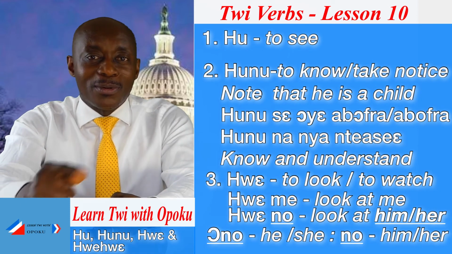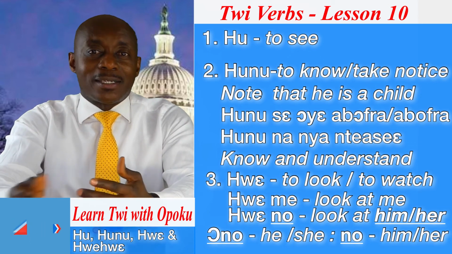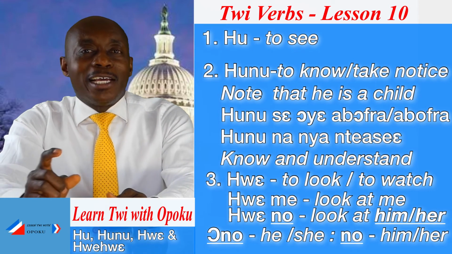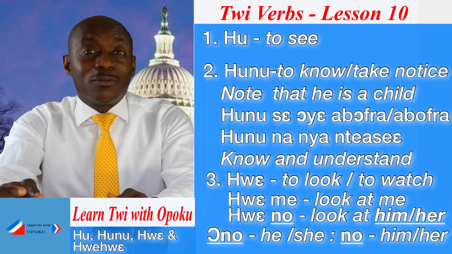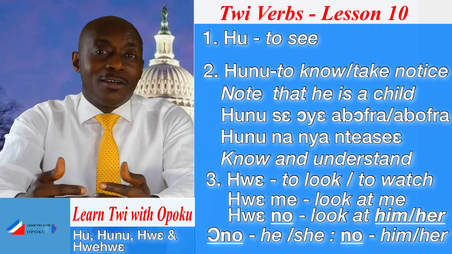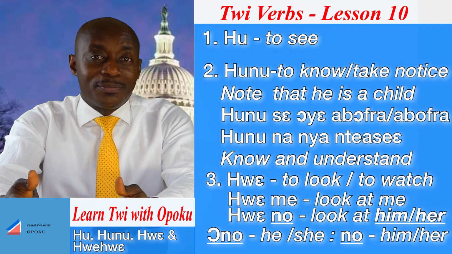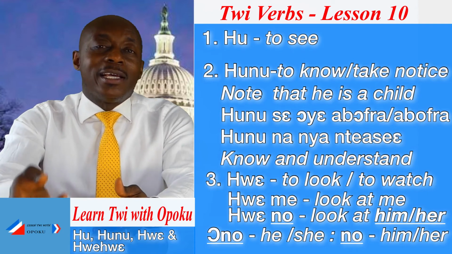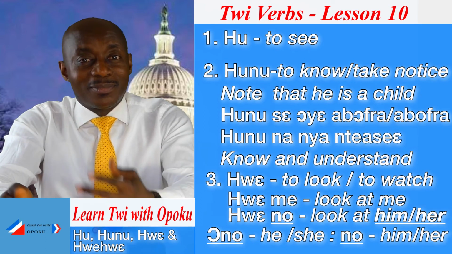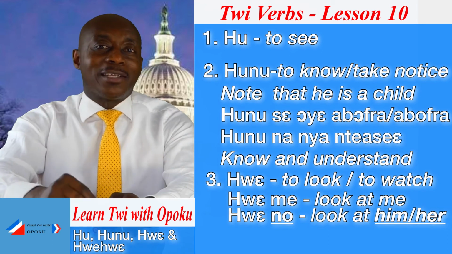Hwɛ no. And no is used to represent both sexes, male or female. It depends on who we are talking about. If you know that the person we are talking about is a woman, then definitely the no represents what? Her. And if he's a man, then it will be what? Him. That is that. So, hwɛ no. Look at him.